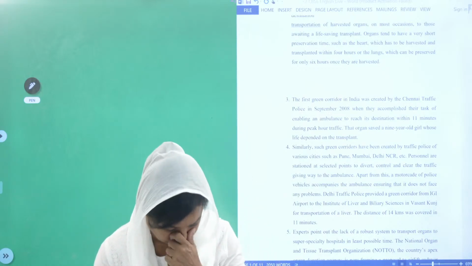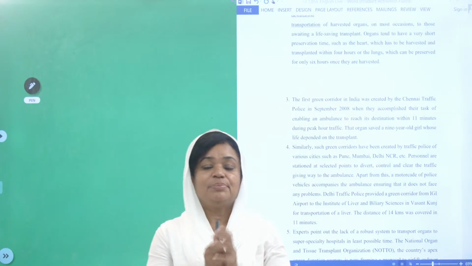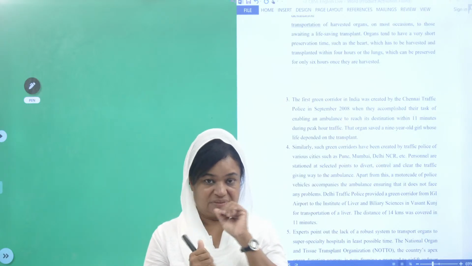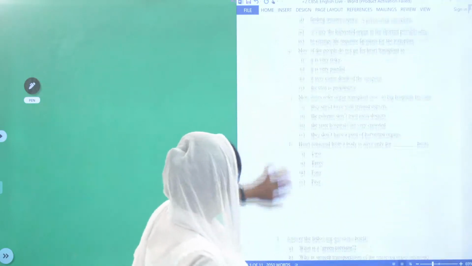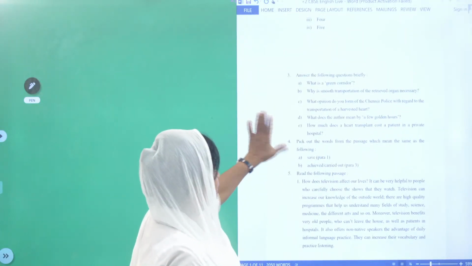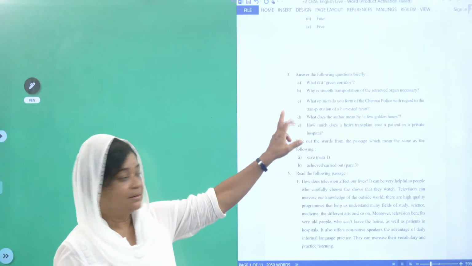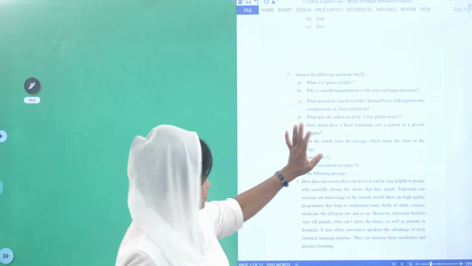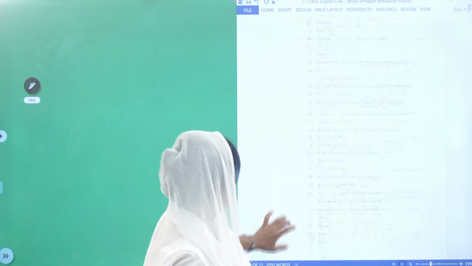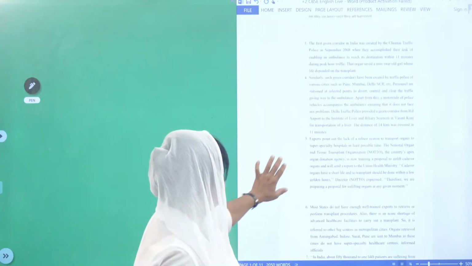For example, you read a question. Here, this is also carrying 1 mark. Now for example, what is a green corridor? Okay, what is a green corridor? Did you find it somewhere here?